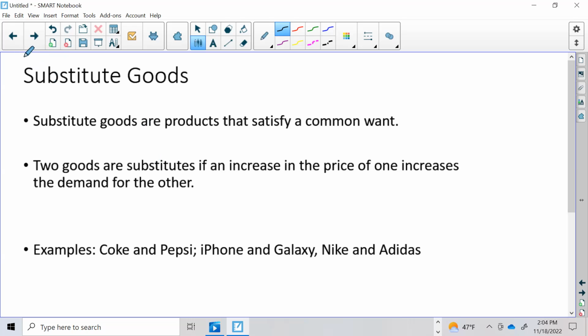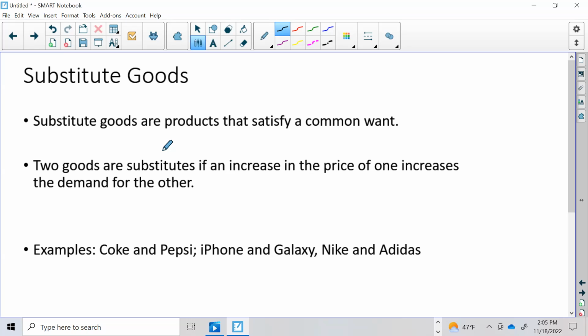Another relationship is substitute goods. Substitute goods are products that satisfy a common want, so they're usually from competitors. Two goods are substitutes if an increase in the price of one increases the demand for the other. Think of Coke and Pepsi. Yes, some people have a strong preference for one or the other, but a lot of people will drink either Coke or Pepsi, or in terms of restaurants, they'll choose either one. If Pepsi raises its price a lot, then the demand for Coke is going to be higher. If Coke raises its price a lot, then the demand for Pepsi is going to be higher. So that's an example of a substitute good.